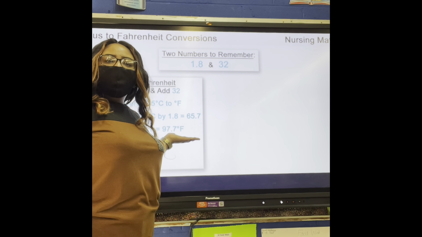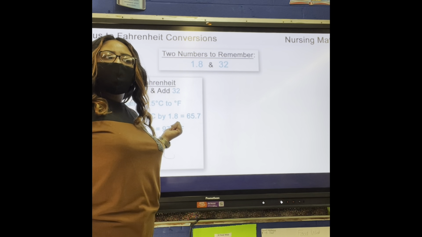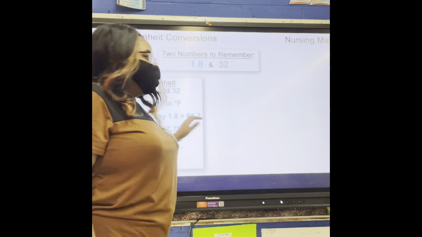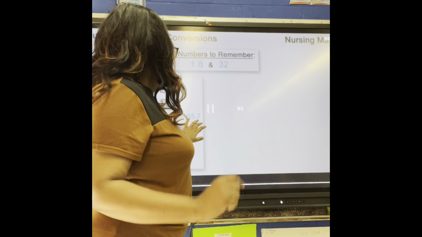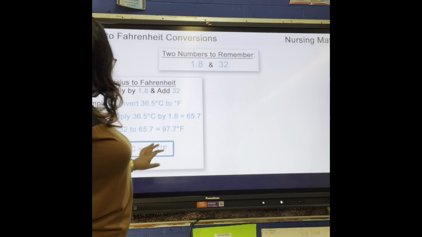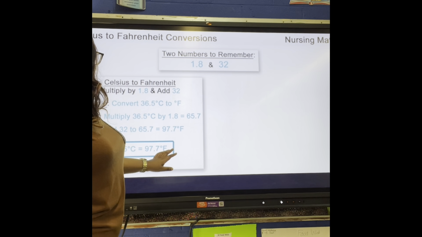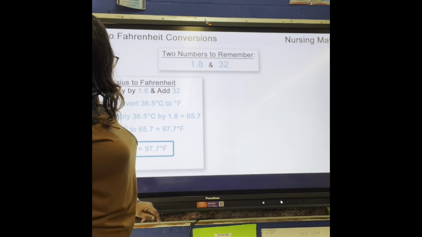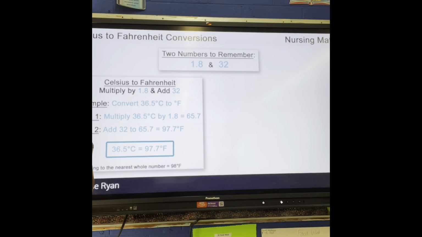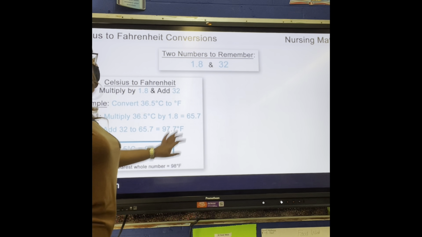No. What would be the final answer? 98. Why would it be 98? Because you have to round. 97.7. And there you have it. It's that easy. 36.5 degrees Celsius is equal to 97.7 degrees Fahrenheit. If you'd like to round to the nearest whole number, 97.7 would round up to 98 degrees Fahrenheit.